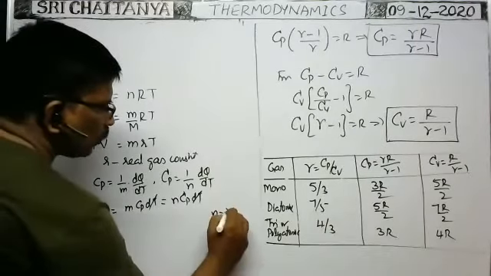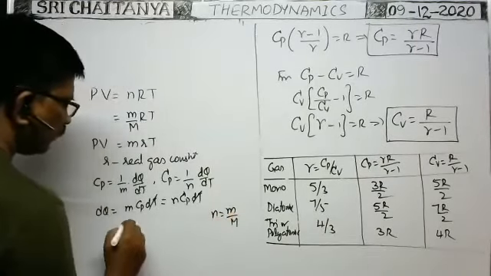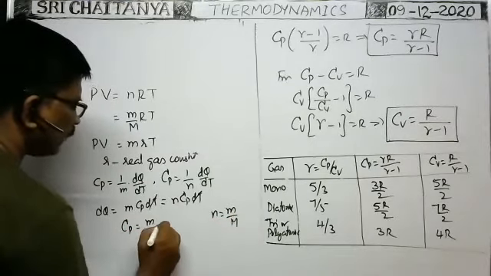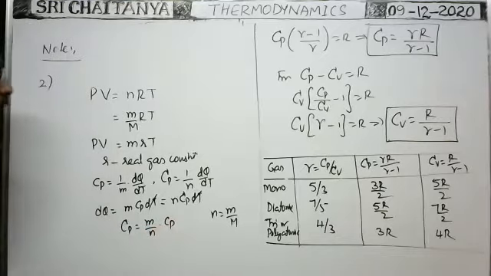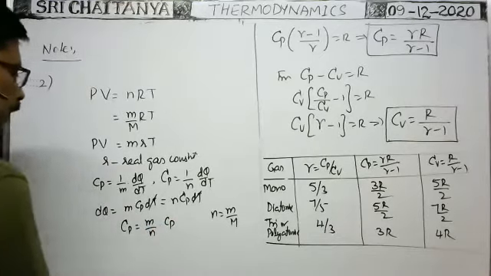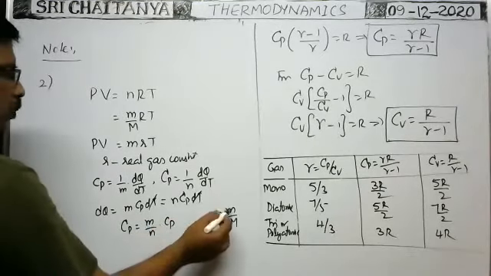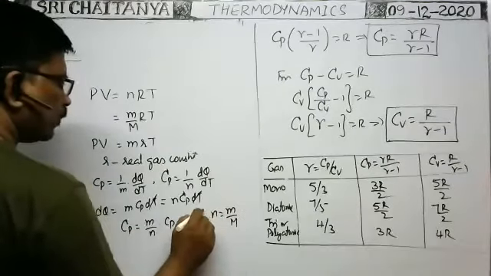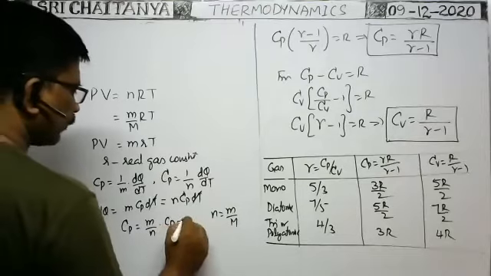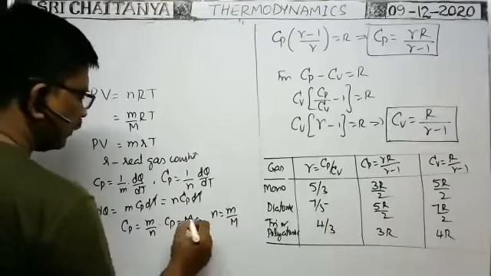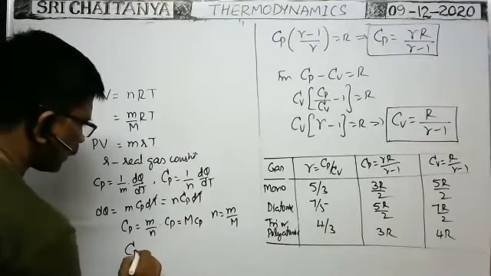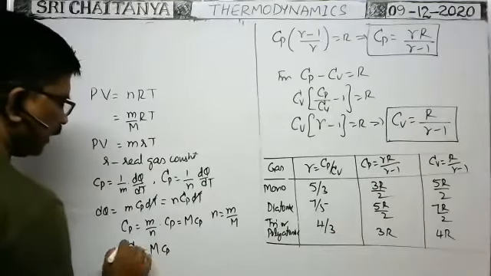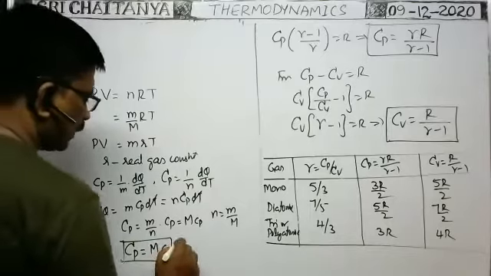number of moles is equal to, we can write, mass by molecular weight. Therefore, capital Cp is equal to small m by small n into small cp. What is small m by small n? Small m by small n is equal to capital M. So capital Cp is equal to capital M into small cp. So molar specific heat at constant pressure is equal to molecular weight into principal specific heat at constant pressure.